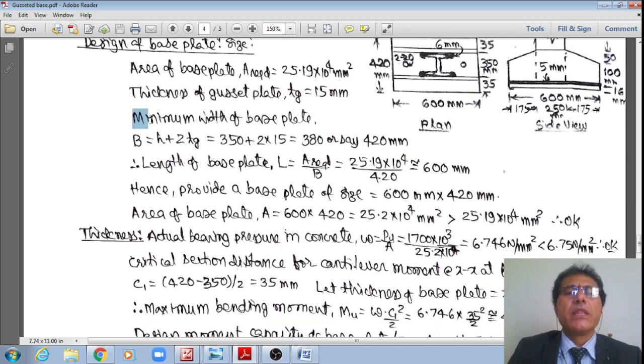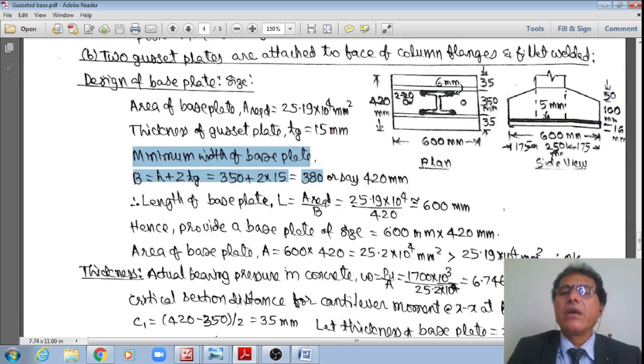Hence, the minimum width of the base plate B is equal to H plus 2G. Please see this, 350 plus 15 plus 15. It works out to say 380 mm or say 420 mm. If I am providing 420 mm, the net cantilever projection is equal to (420 minus 350) divided by 2. That works out to 70 divided by 2, that means 35 here and 35 here.